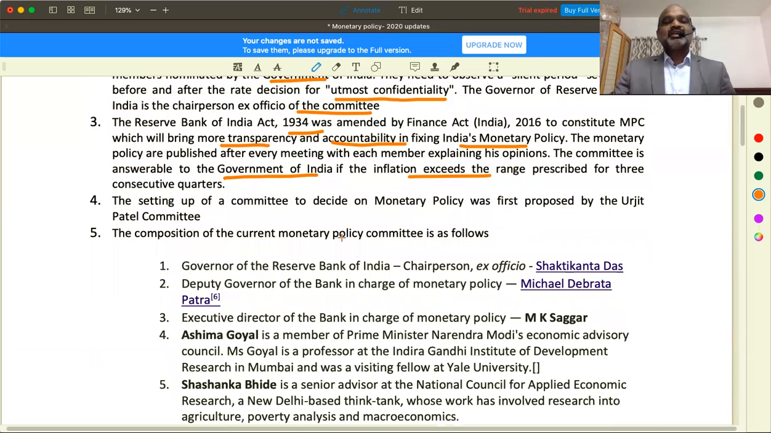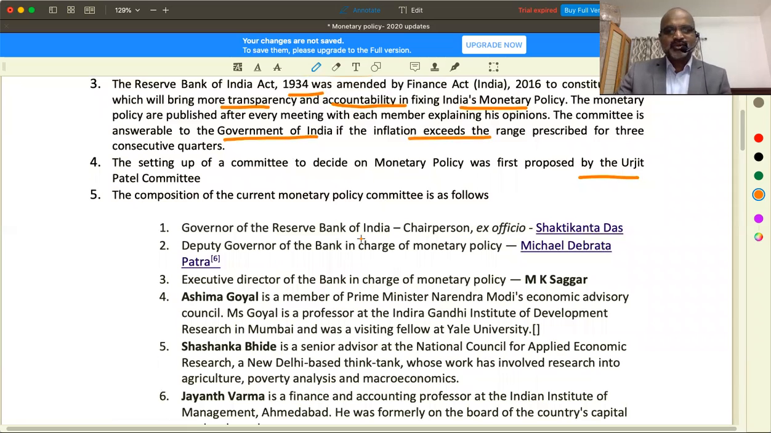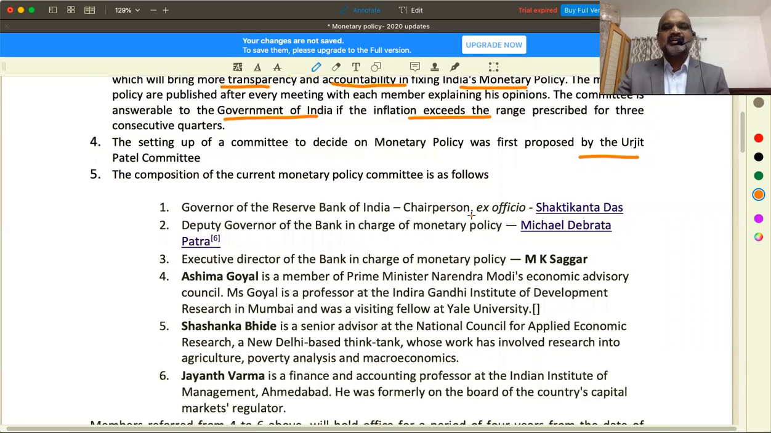Previously, even from long back, 2002 and from 1988 onwards, there were recommendations on this, no doubt. But the latest Monetary Policy Committee finalization was done on the basis of the Urjit Patel Committee in 2016. The composition of the current Monetary Policy Committee includes, look here, the Governor, ex officio.